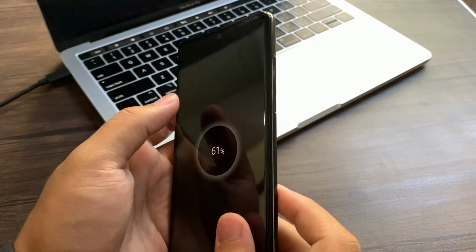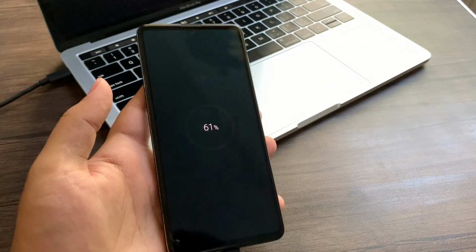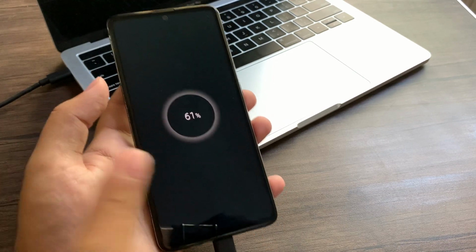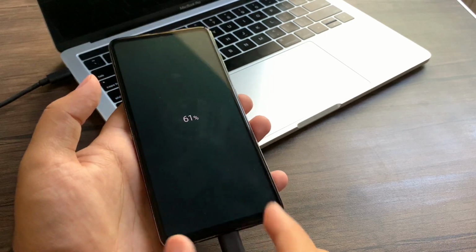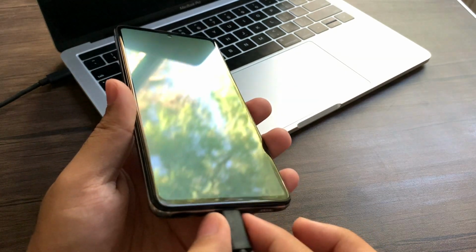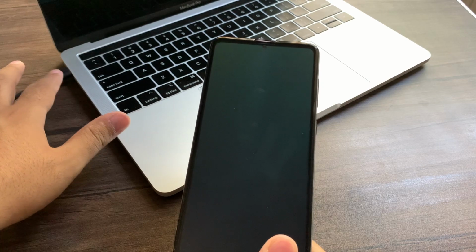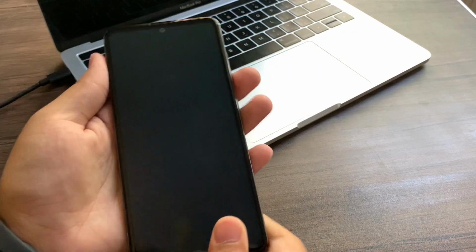Okay, so now what you have to do, and one thing more, is you can do this exact trick if you have a USB Type-C headphone. Just connect your USB Type-C headphones to the device, and you can also do it with that. You don't need a USB Type-C to Type-C because I am using a MacBook Pro. This only has USB Type-C ports. You can also use a USB Type-A to USB Type-C.